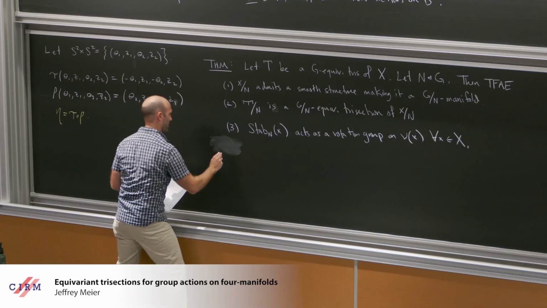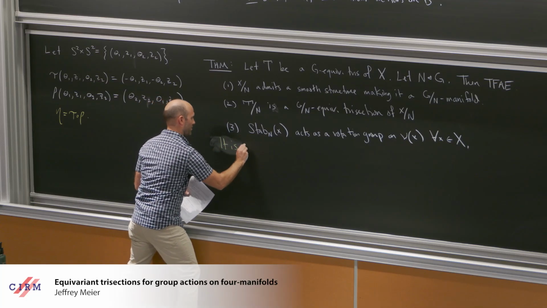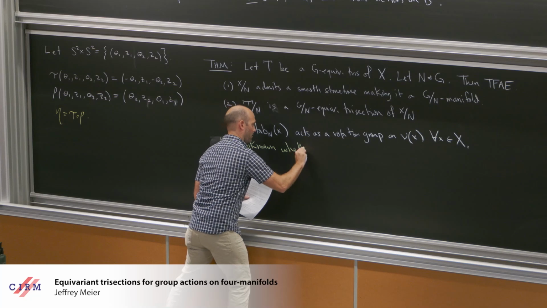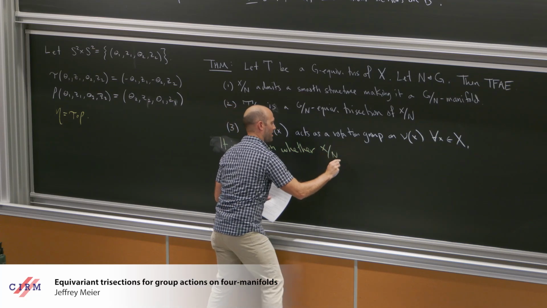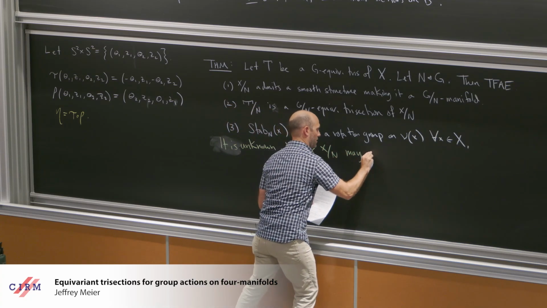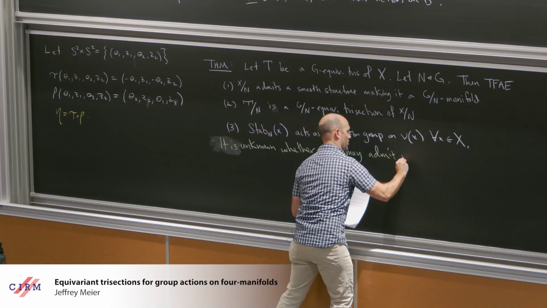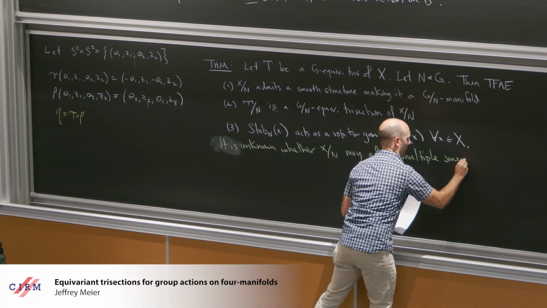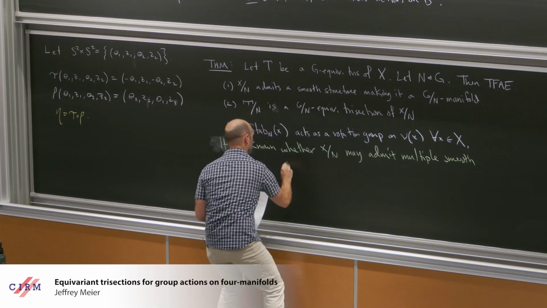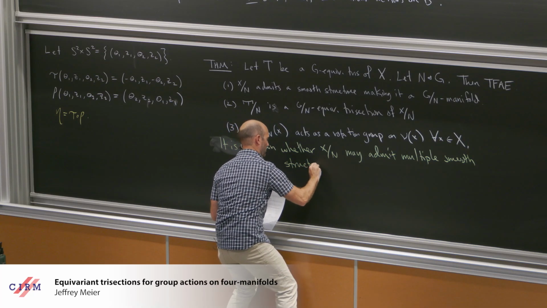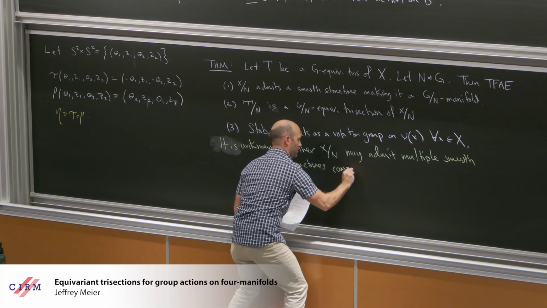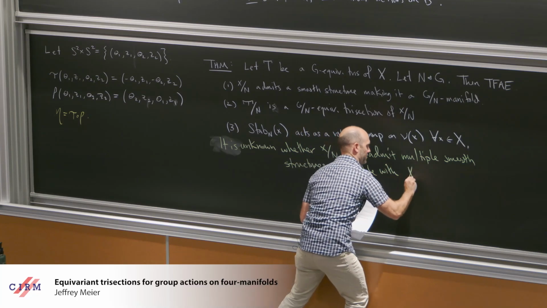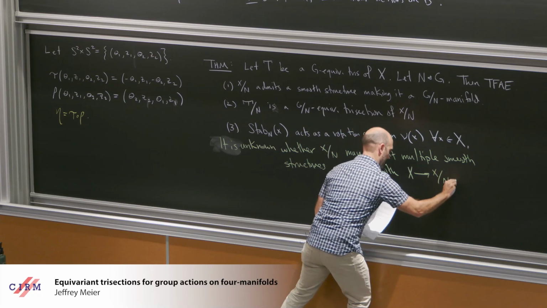It is unknown whether X mod N may admit multiple smooth structures compatible with the map from X to X mod N.